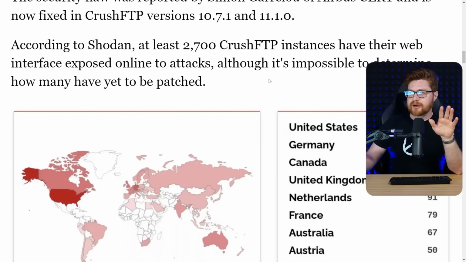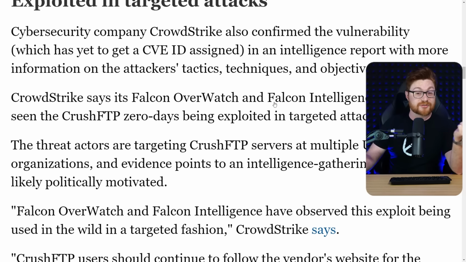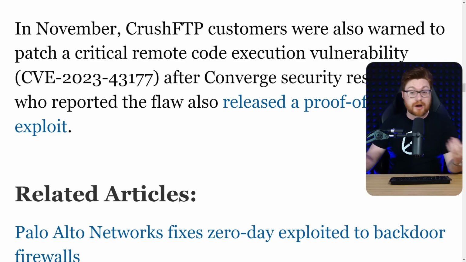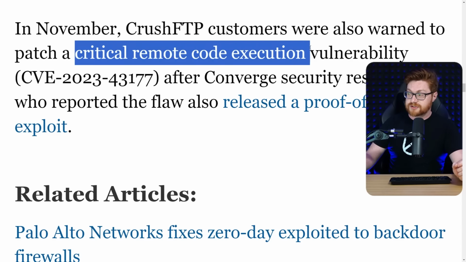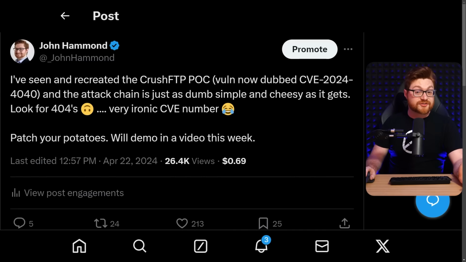I've seen a lot of different numbers on how many of these are publicly exposed, whether it's almost 3,000, or I think some folks say just about 5,000, almost 6,000. And if you happen to be thinking, well, I've heard of that CrushFTP thing before, you might be right. You probably caught wind of the news cycle way back in November, at the very end of last year, when CrushFTP was vulnerable to a critical remote code execution vulnerability, CVE-2023-43177.